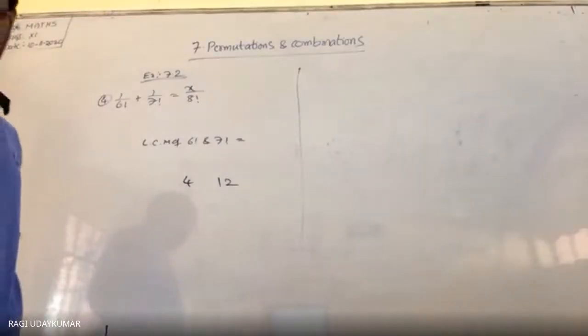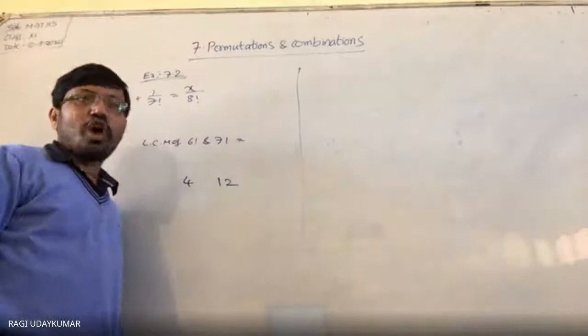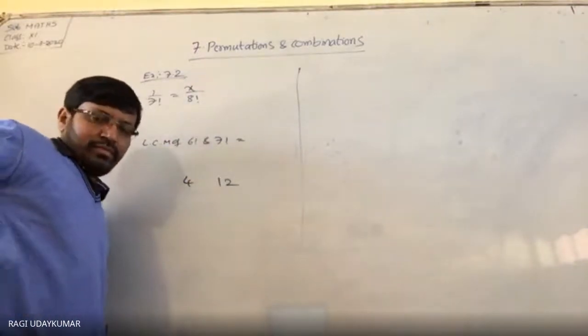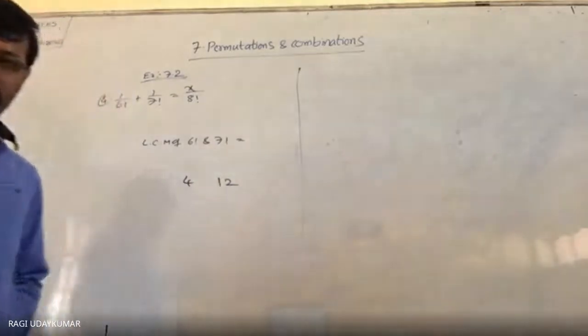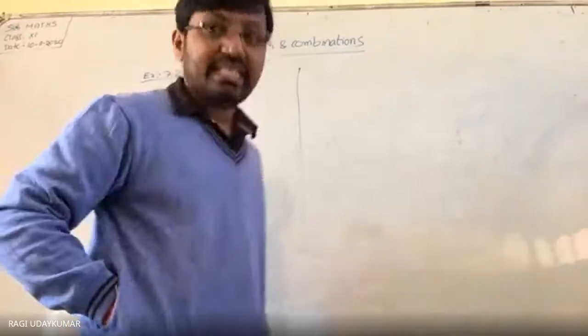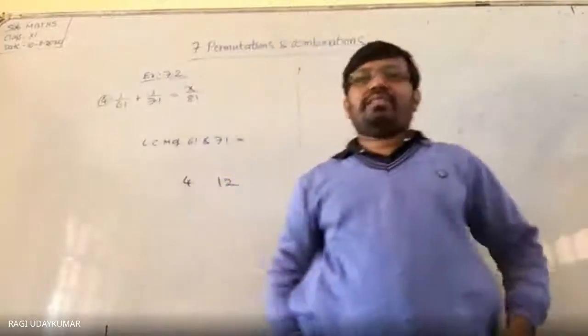So what is the LCM? Least common multiple of 6 factorial and 7 factorial. सेवन होगा सर. 7 नहीं है, 7 factorial. हाँ, 7 factorial.